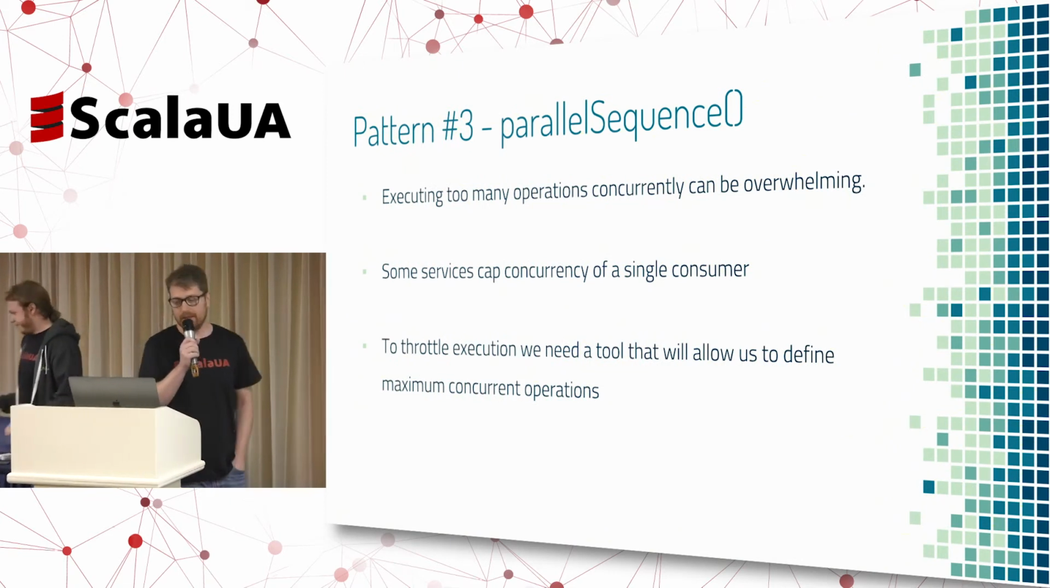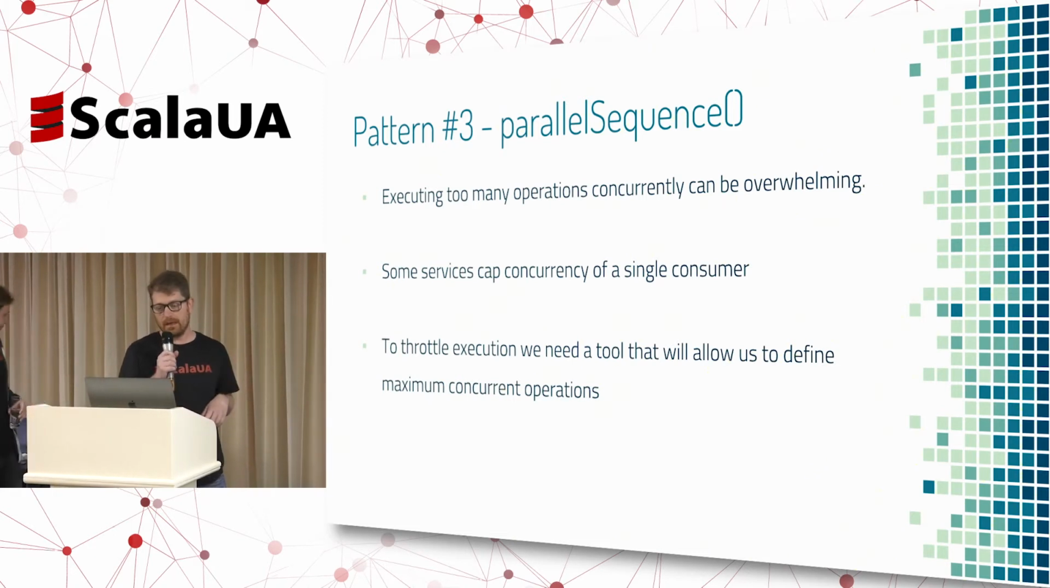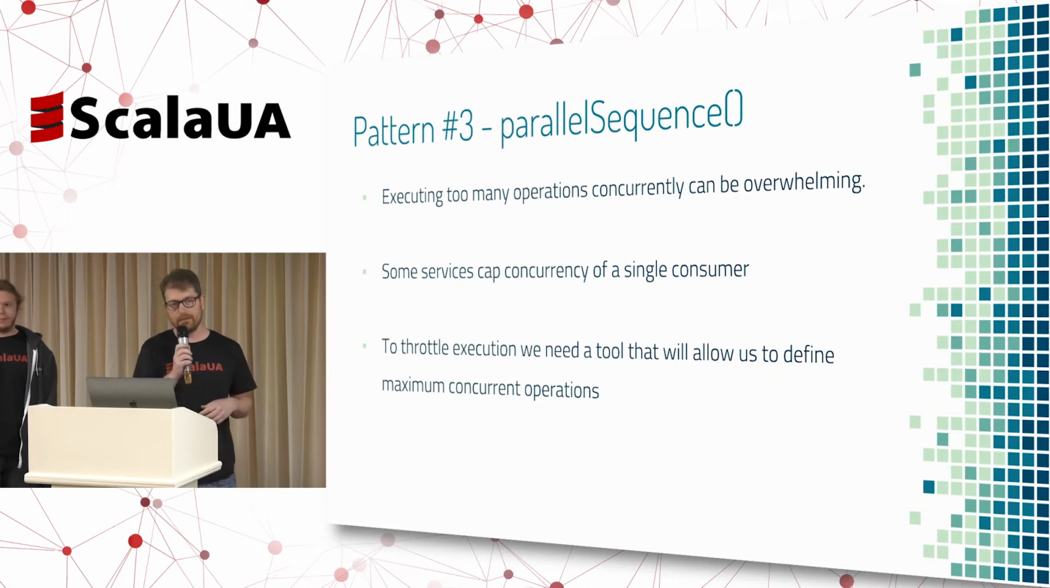Okay, so the next pattern is parallel sequence. If you think about it, if you use the previous pattern, all the futures that we try to collect together basically run together concurrently. But sometimes we don't really want that, right? That level of concurrency is too high, and we want some kind of mechanism to control the level of concurrency. For example, if we want to issue 1 million concurrent requests to a system, we would probably overwhelm it, and it will either crash or throttle us, which is not something that we want, right? So what we need is some kind of mechanism that will allow us to define the level of concurrency and then run all the futures until they all complete.